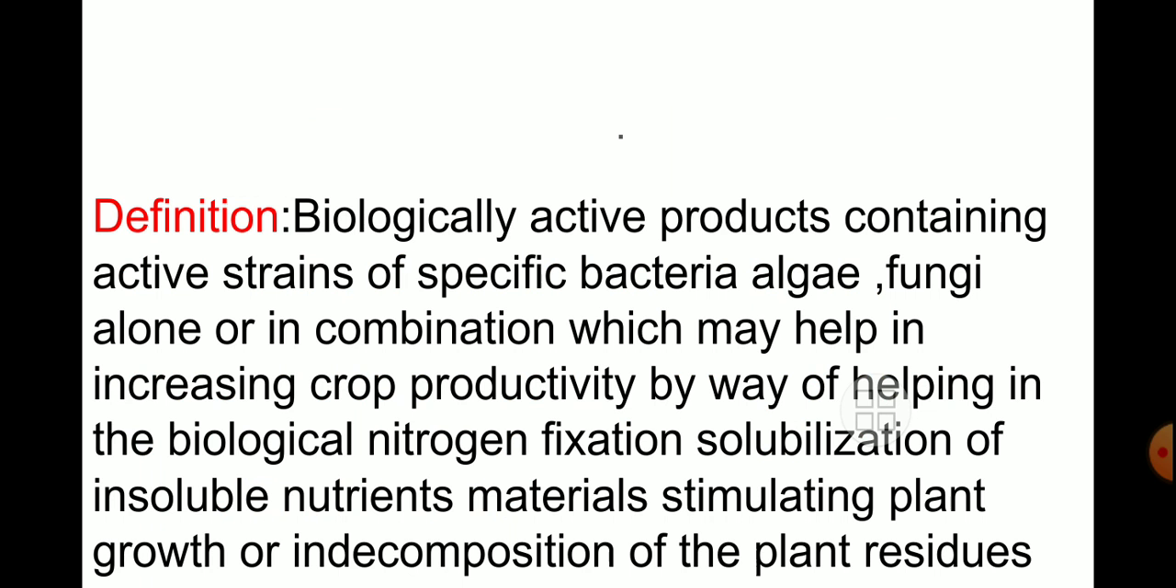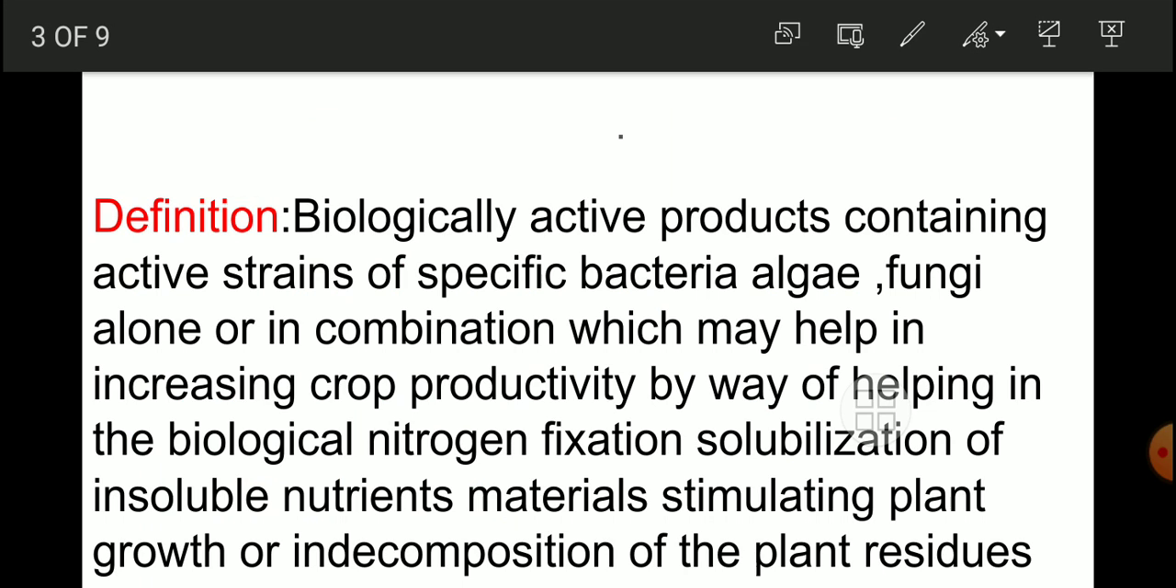That is what we have to learn under this topic. Friends, first of all, we should have knowledge of its definition. What is biofertilizer? Biologically active products containing active strains of a specific bacteria, algae, fungi, alone or in combination, which may help in increasing crop productivity by way of helping in biological nitrogen fixation, solubilization of insoluble nutrient material, stimulating plant growth, or in decomposition of plant residues.